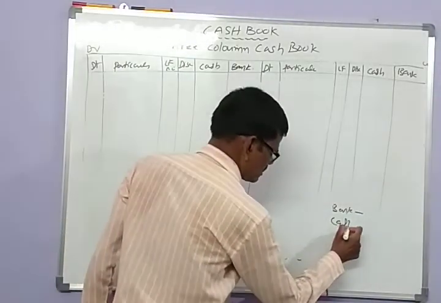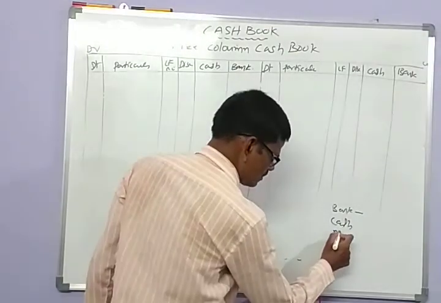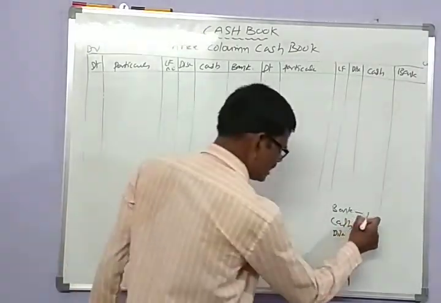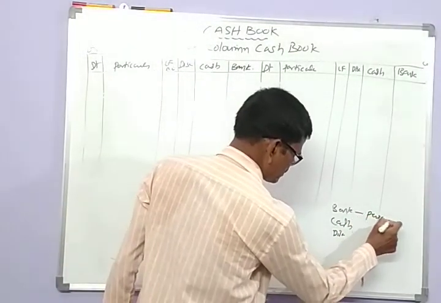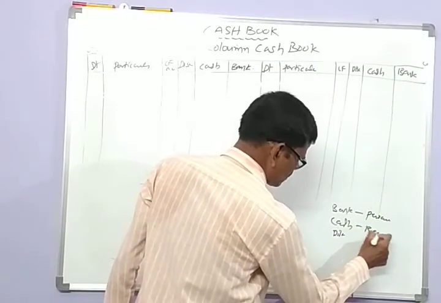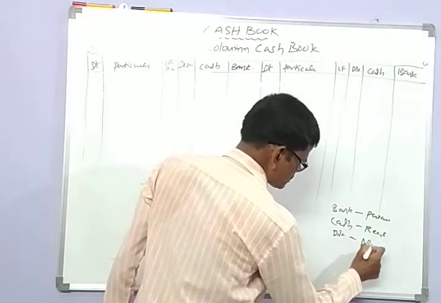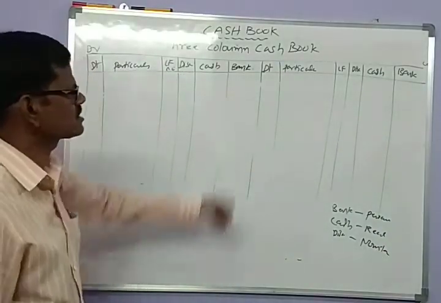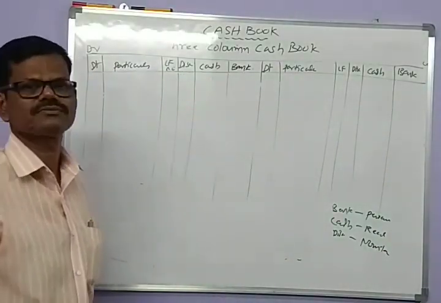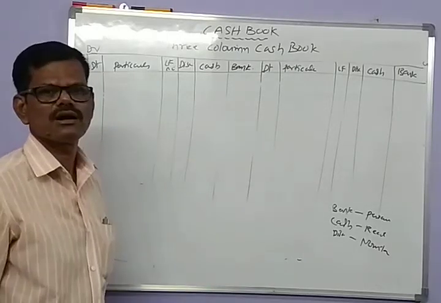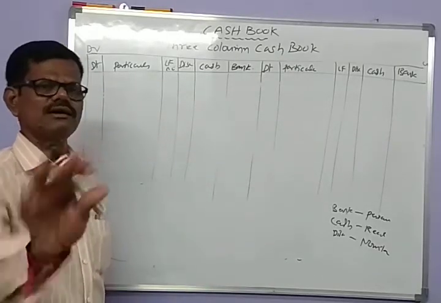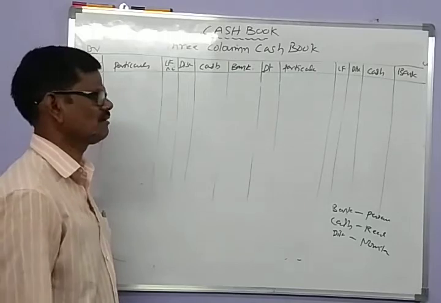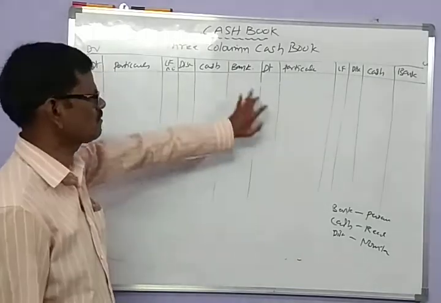There is a cash and there is a discount. Let us see. The bank is a personal account, cash is a real account and discount is a nominal account. This is the specialty of triple column cash book. In the triple column cash book, we can see three categories of accounts in one place.